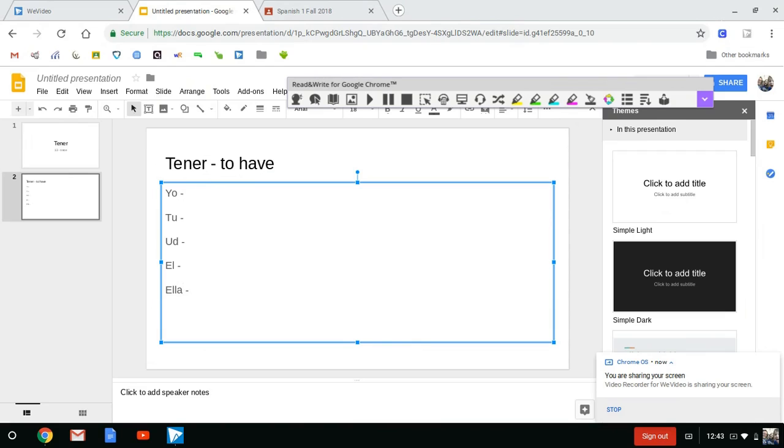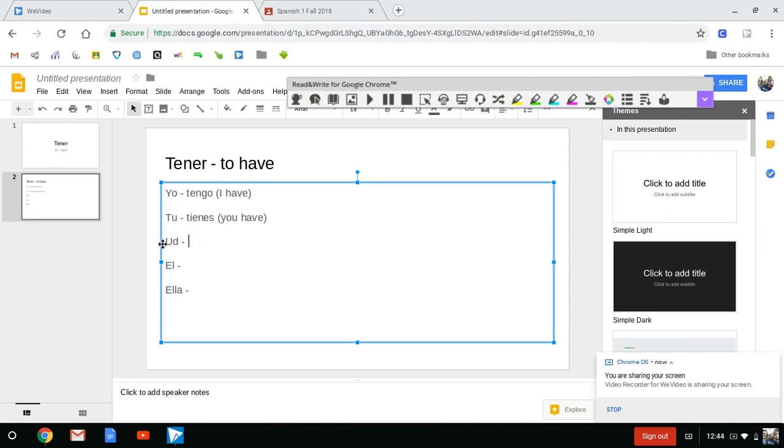So yo, you want to know that yo means I. So if we want to say I have, that is yo tengo. And yo tengo means I have. For tú, and there should be an accent on that U, I just don't know how to do it on here. So for tú, the tú conjugation, you've actually seen this before in the question, how old are you? ¿Cuántos años tienes? And that means you have.